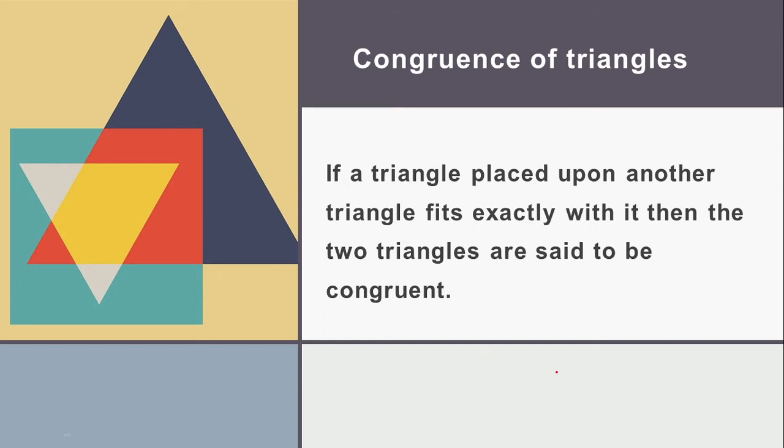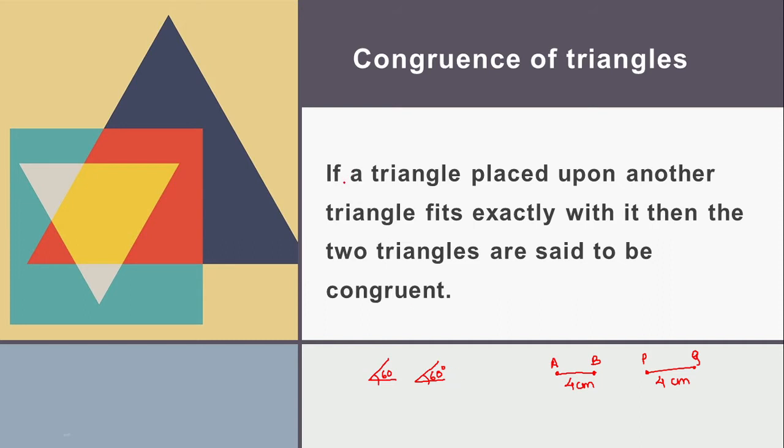If you ever say that two segments are congruent, what does it mean? Suppose we have a segment AB and a segment PQ, and both measure 4 centimeters. Then we can say segment AB is congruent to segment PQ. That is, both have exactly the same measure. Suppose we have two angles and both measure 60 degrees. Then we can say that these two are congruent. But what about triangles?